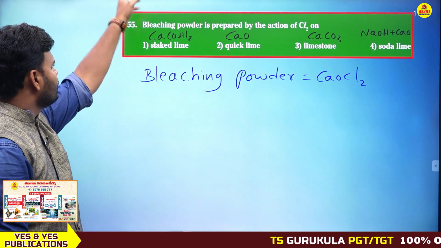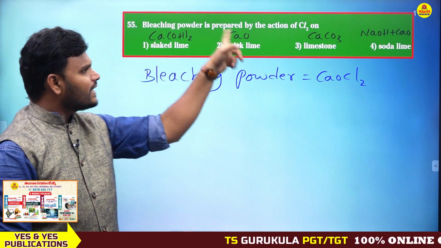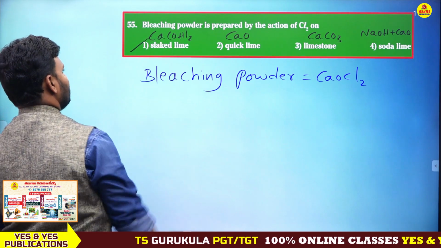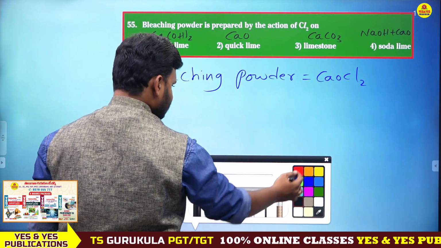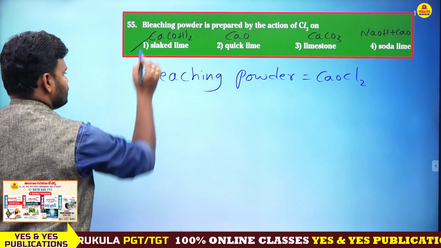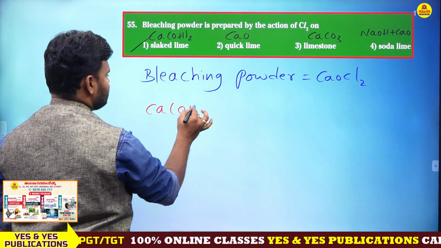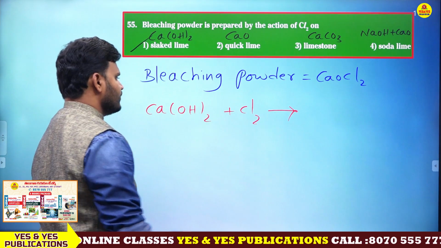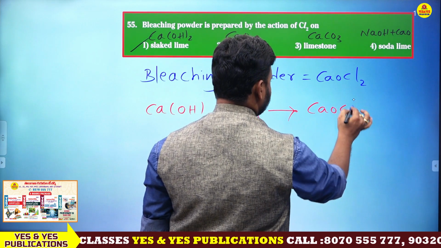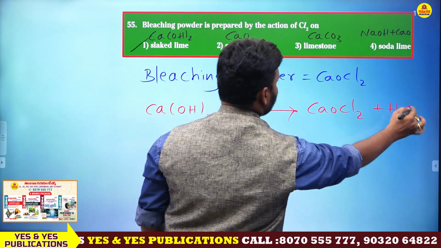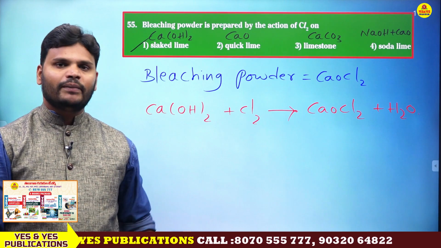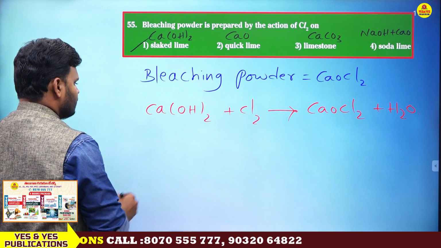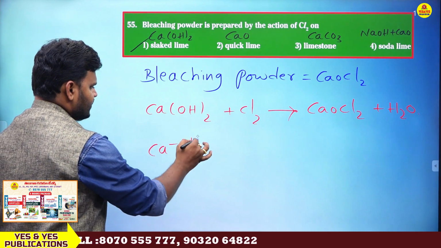CaOCl2. So bleaching powder is prepared by the action of Cl2 on slaked lime. The first option is the correct answer. Let me explain clearly why the first option is correct. Ca(OH)2, whenever treated with Cl2, what you are going to get? You get CaOCl2 and a water molecule will be eliminated. So let me explain very clearly. You can write like this.